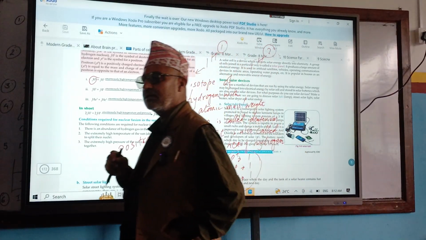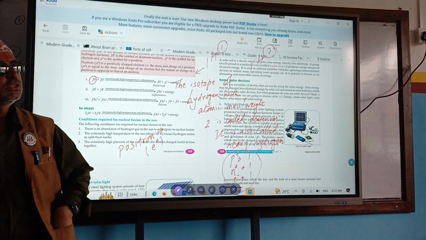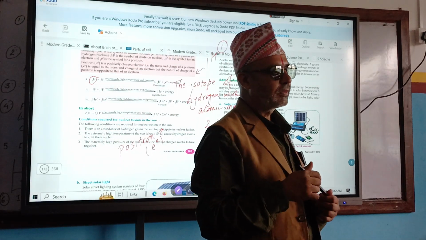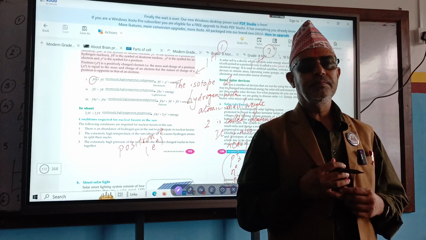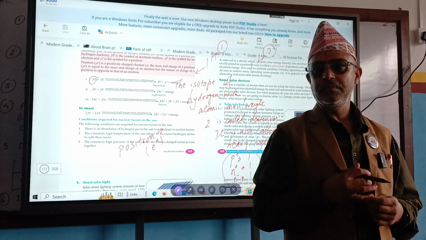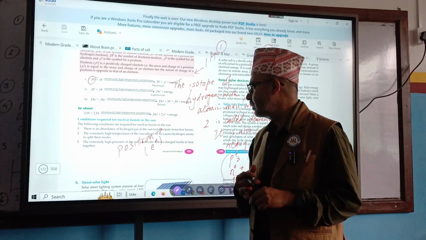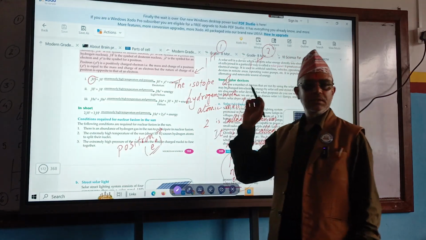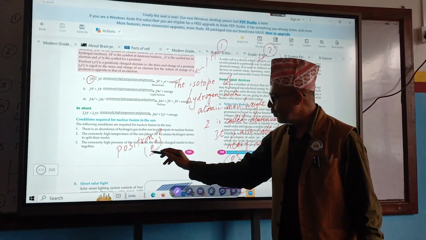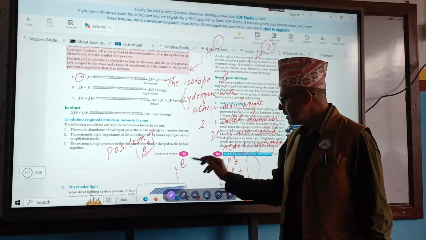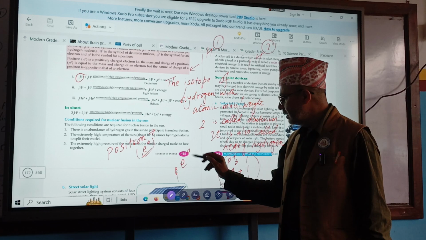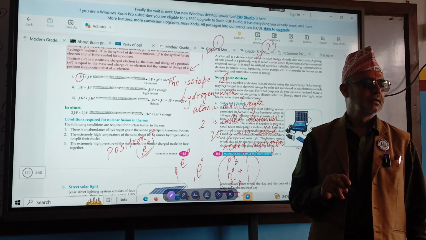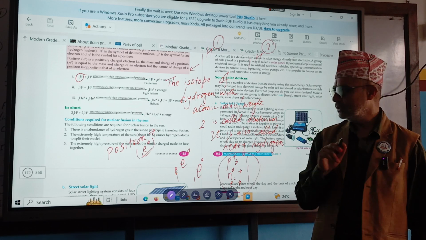The chargeless electron that is formed during nuclear fusion reaction is called positron. It is denoted by 1E0. Write down 1E and 0. This 1 is the smaller one. Just first write E, put 1, put 0. I think that is the best idea. Is that okay? Yes. So that is all.